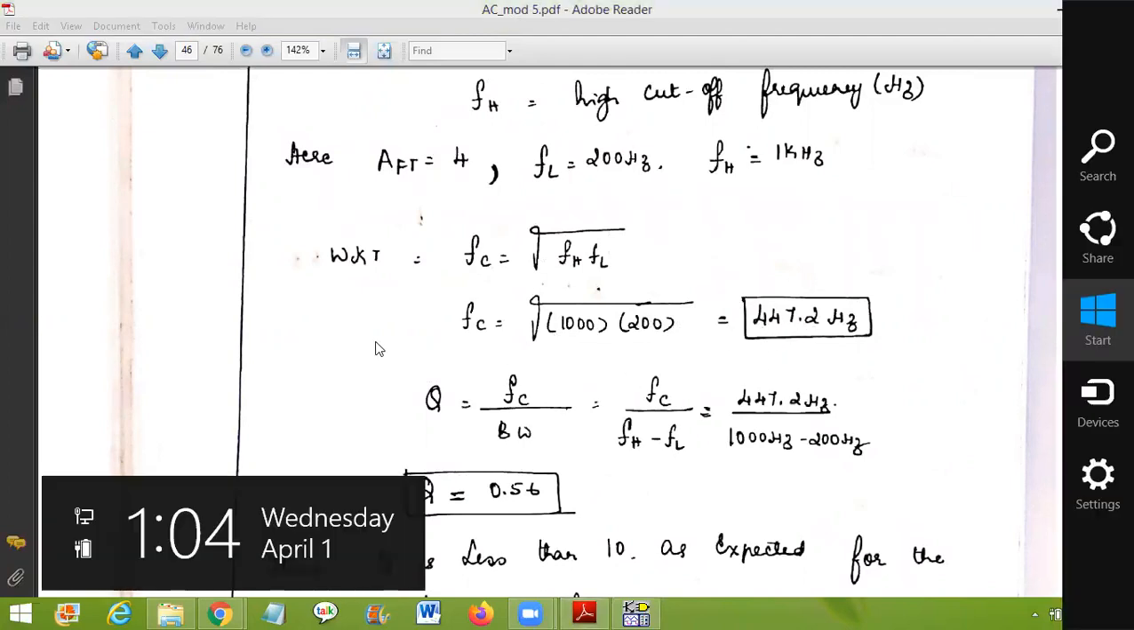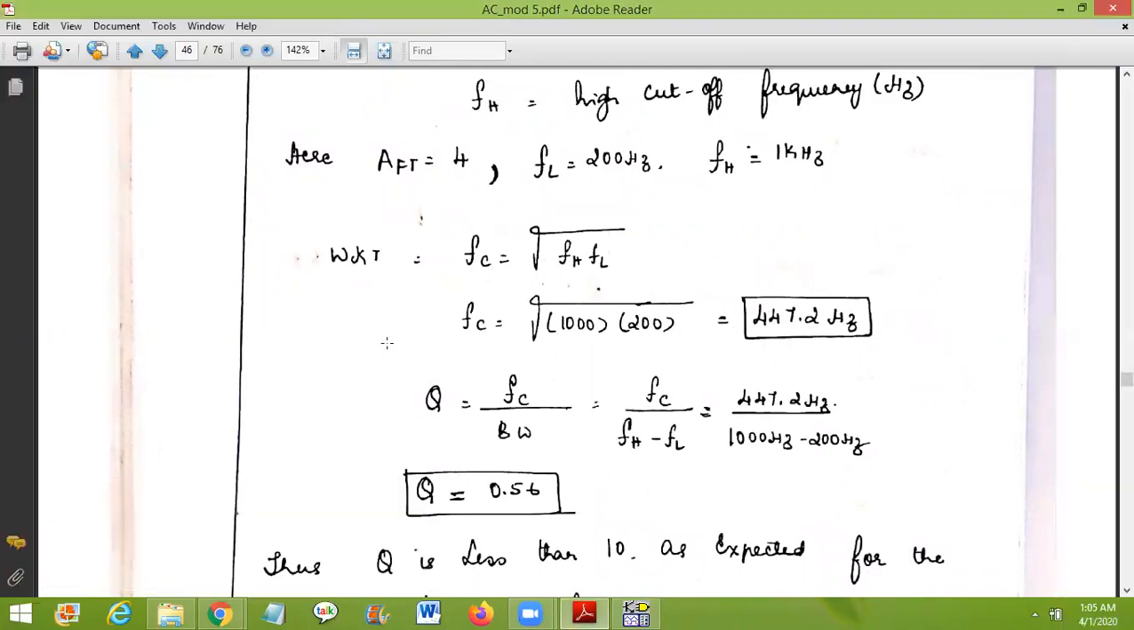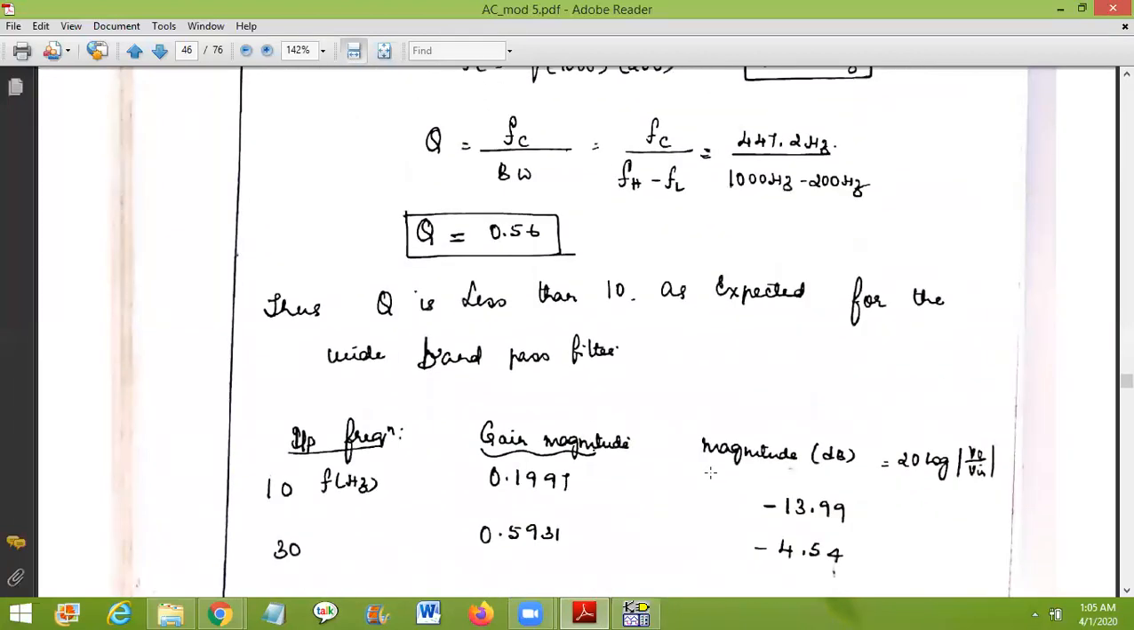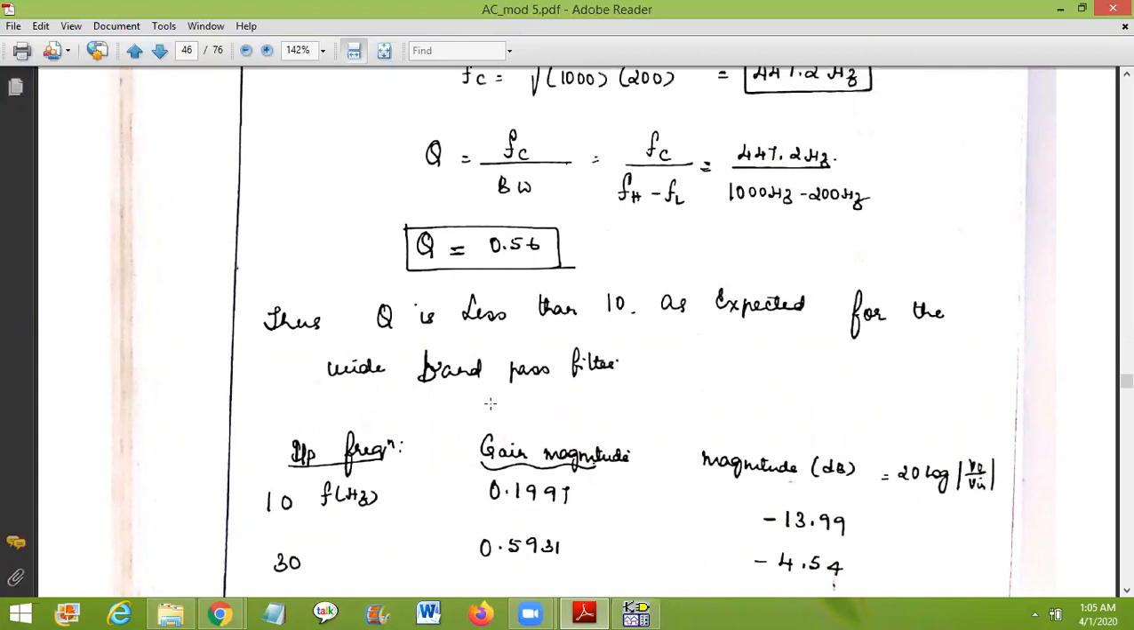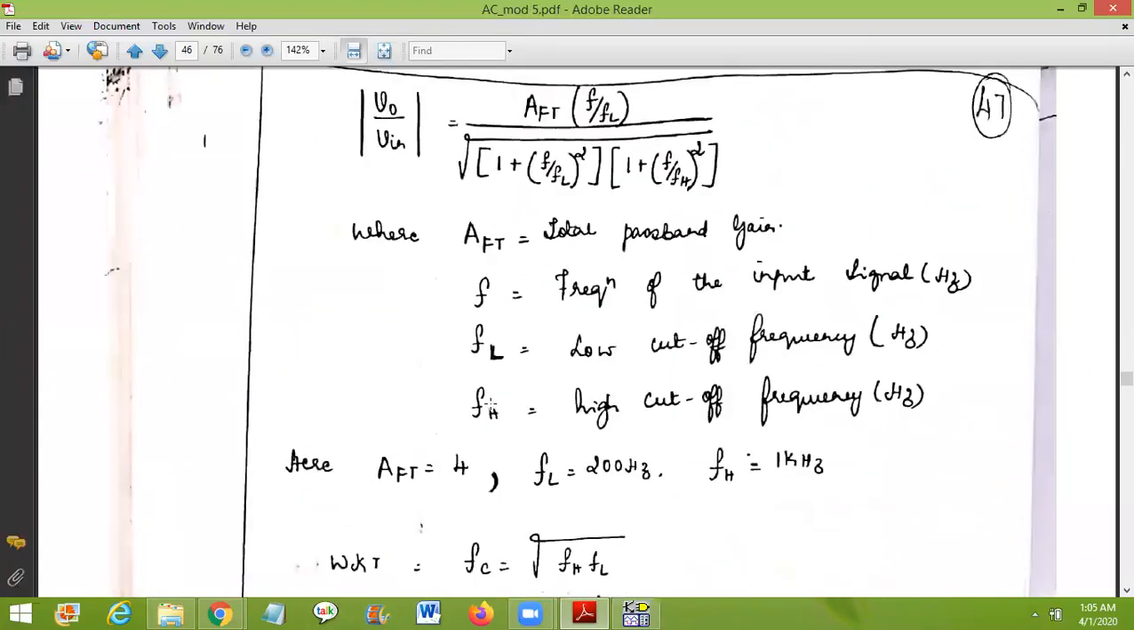Now the formula for Q. The quality factor Q is equal to fC divided by bandwidth, and the bandwidth is given by fH minus fL. So fC is 447.2 hertz, and fH is 1K, which is 1000 hertz, minus 200 hertz. So your Q will be equal to 0.56. When Q is 0.56, obviously it is less than 10. So the expected filter is a wideband filter. Suppose I want to check for the other frequency, what happens?